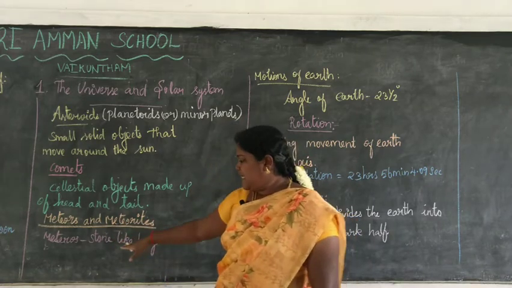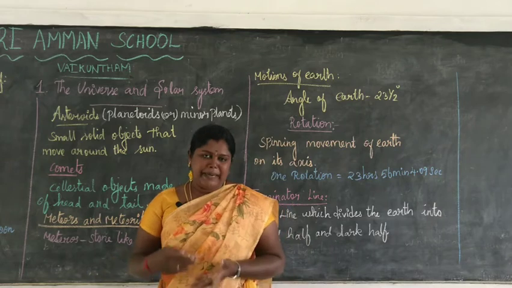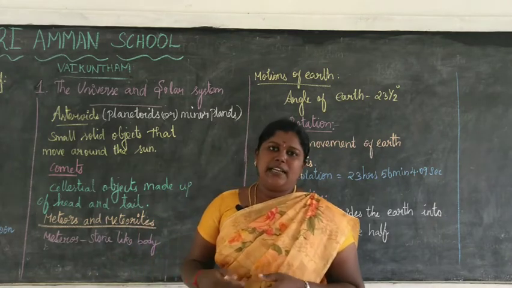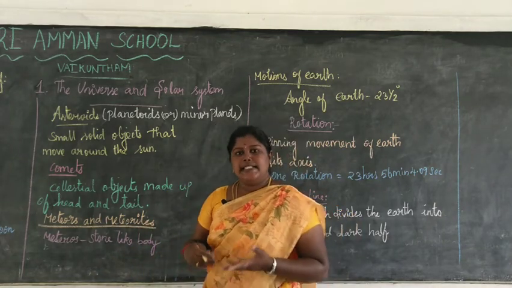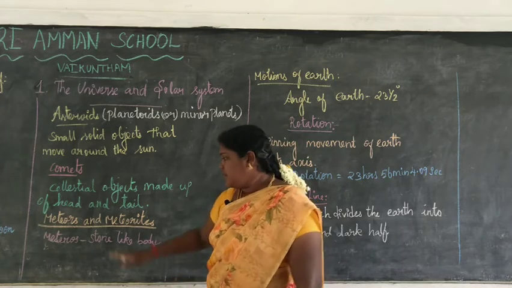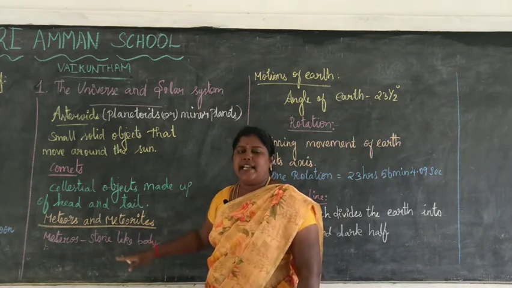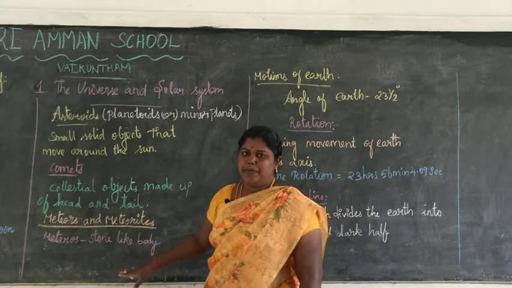So a meteor is a stone-like or metallic body. When it reaches the earth's atmosphere, it gets burned. The meteors which reach the earth's surface are known as meteorites.